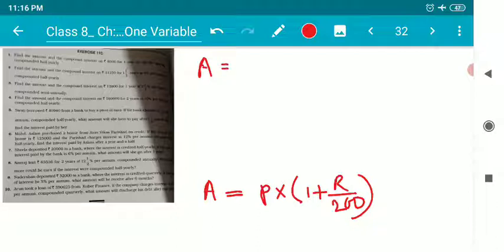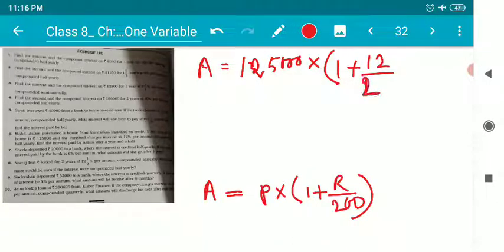Amount is equal to principal, which is 1,25,000, into 1 plus r by 200, where r, the rate of interest, is 12%. So 12 by 200, whole to the power 2n, meaning the number of 6 months. The number of 6 months is 3, because in 1.5 years there are 3 six-month periods. So I have to write the power 3 over here.